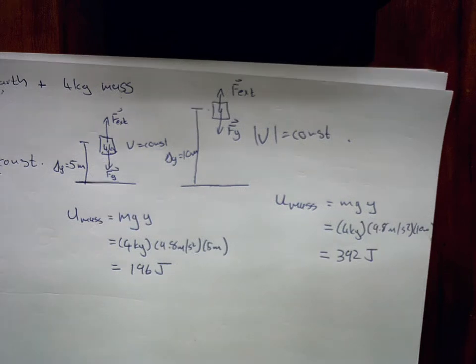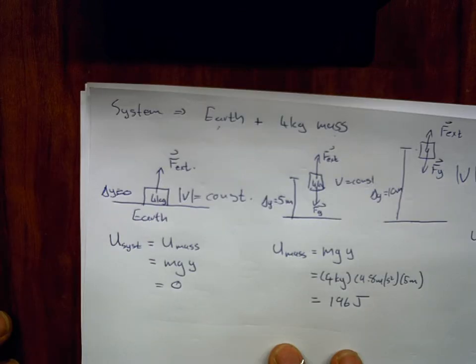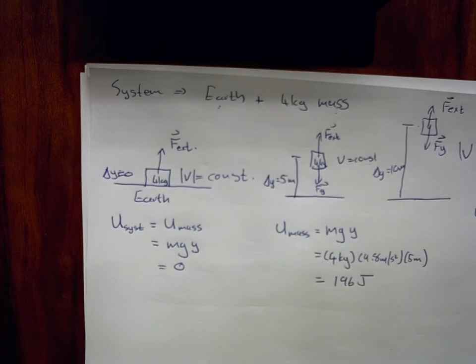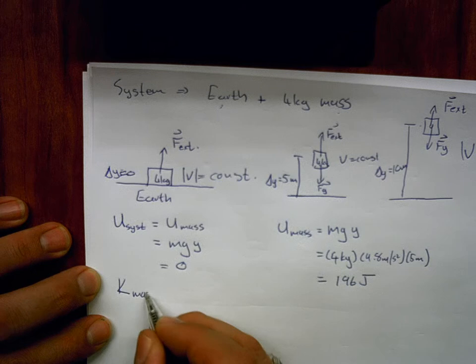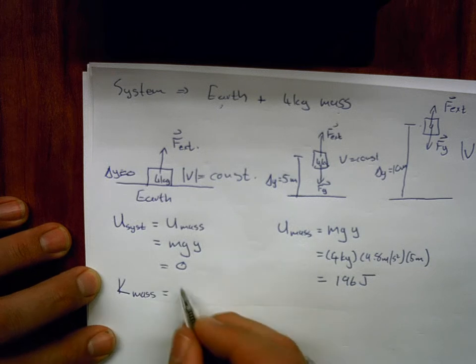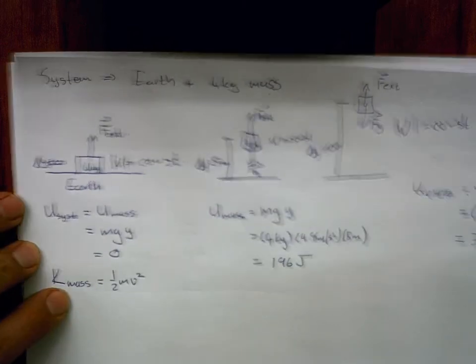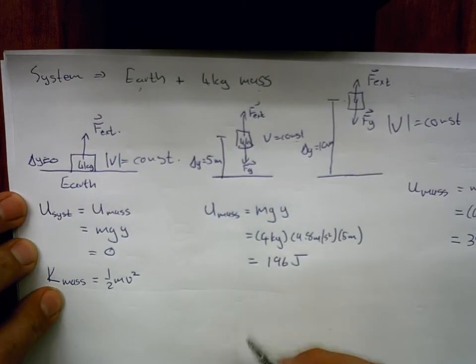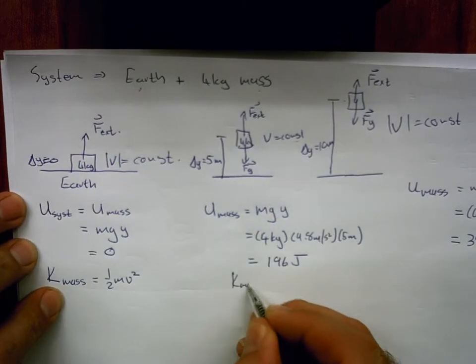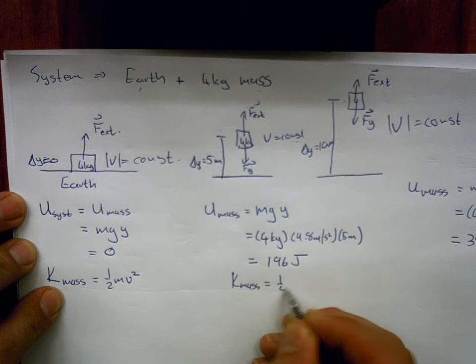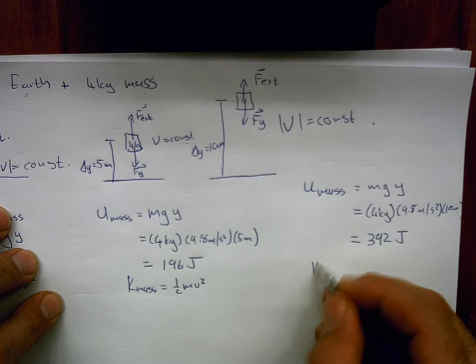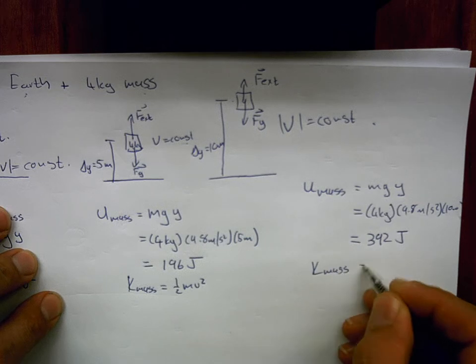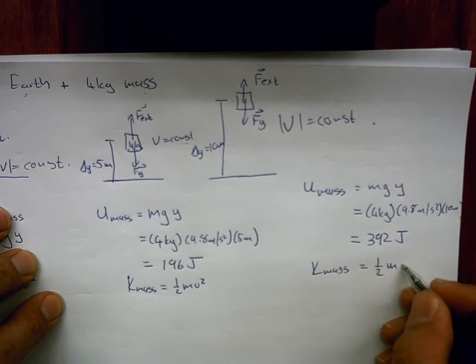Now, what about the kinetic energies? We're given that this mass is lifted with a constant speed. So over here, the kinetic energy of the mass, which is equal to the kinetic energy of the system, is a half times m, whatever the speed is, squared. Here, because the speed remains constant, the kinetic energy of the mass will still be a half times m times v squared. Over here, the same thing. Because the speed does not change, the kinetic energy of this mass cannot change.